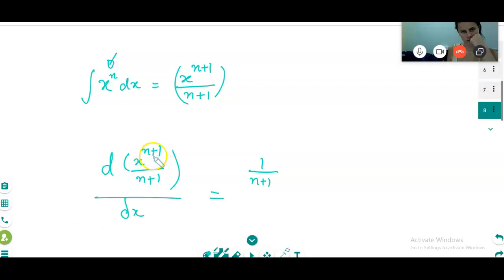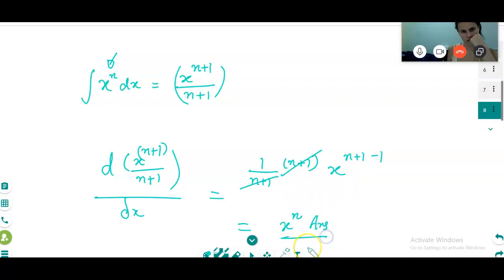What is the formula for differentiation? x power n, so n plus 1 comes to the front, and minus 1 in the power: x power n plus 1 minus 1. So what happened finally? The n plus 1 cancels and it becomes x power n.